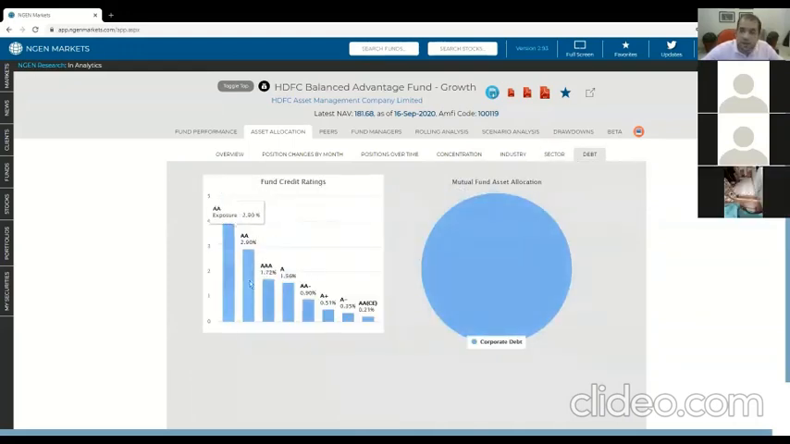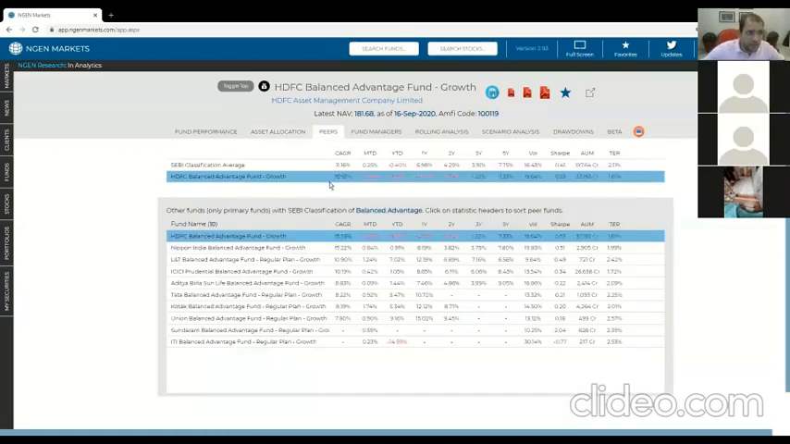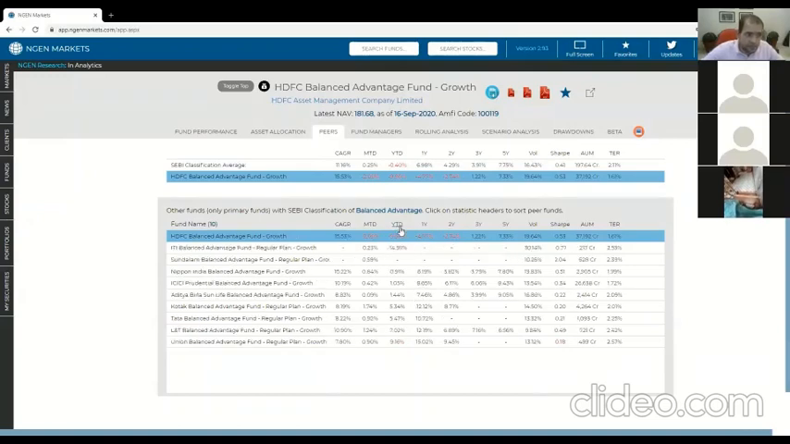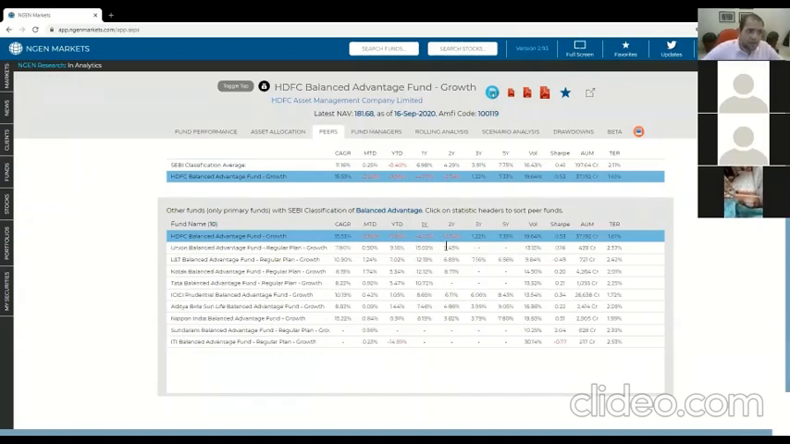You can see how the ratings are spread out based on the holdings of the fund. We have peer analysis. You can see what the SEBI classification average has for these particular statistics and what this fund has done versus that statistic. And you have a little table here where you can see the other funds in that particular category. But we'll come to this kind of stuff when we go to the screener where you have much more functionality.